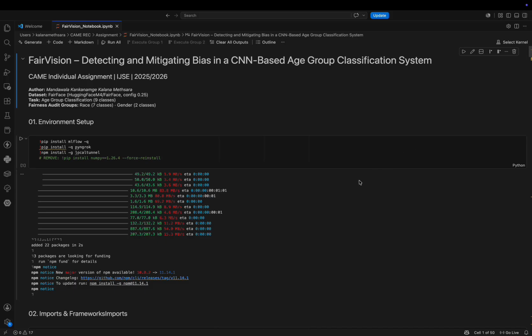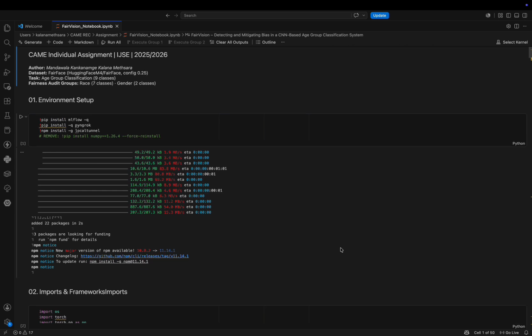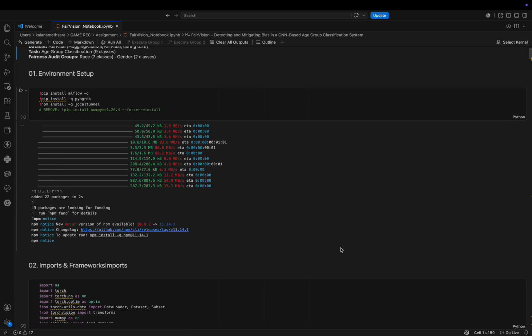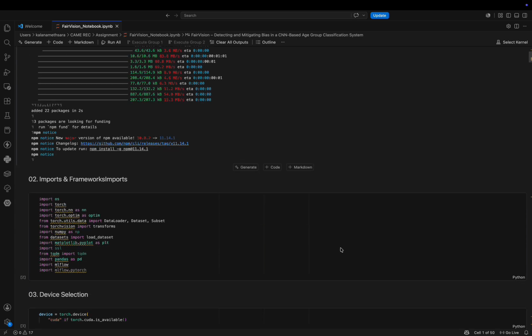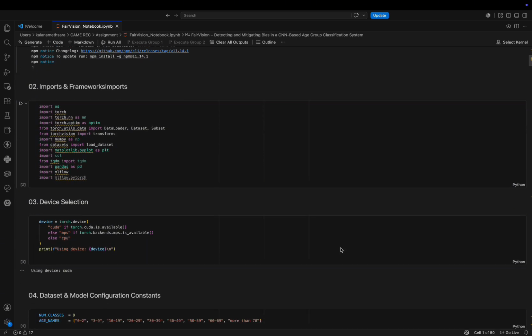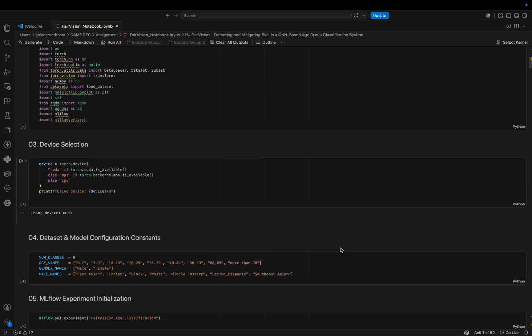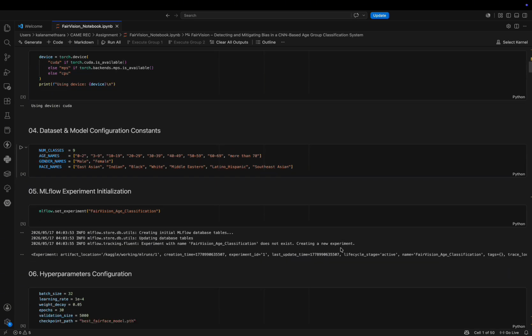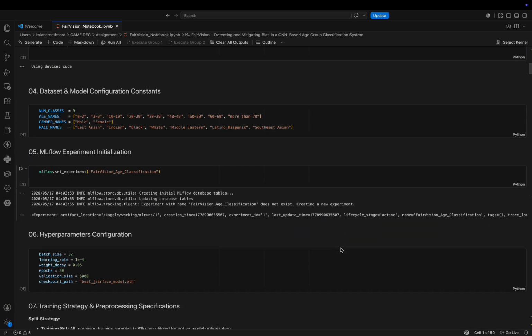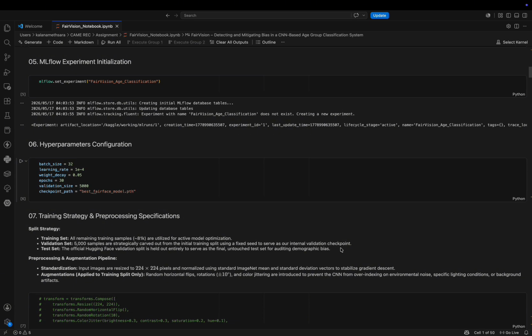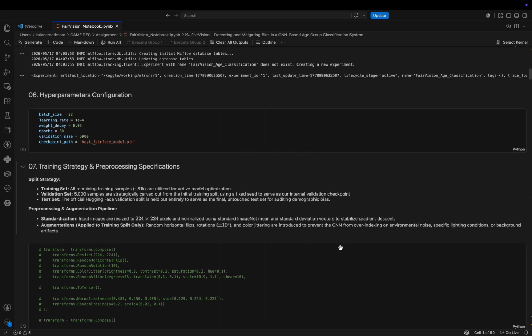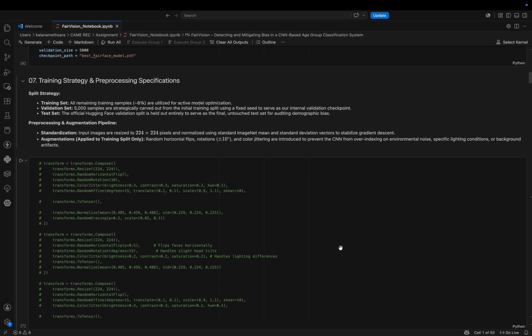We use the FairFace dataset from the Hugging Face hub. To feed these images into our training loops, I wrote a custom piece of code called FairFaceTorchDataset. As you can see right here is the code. Our program loads a face.